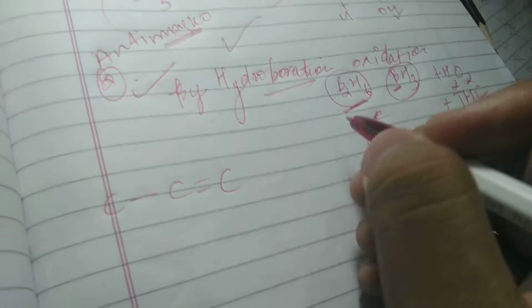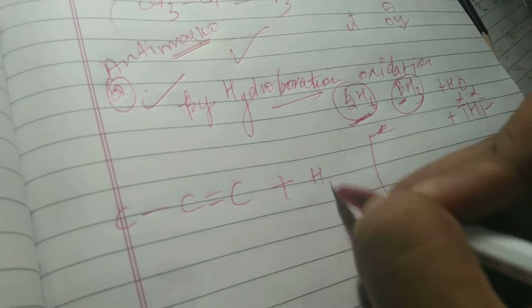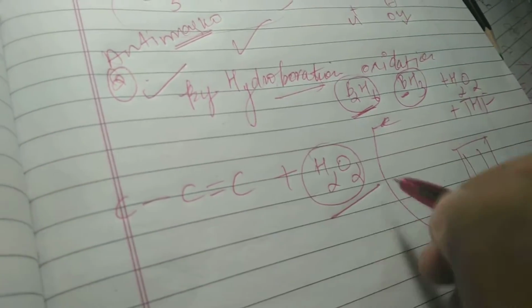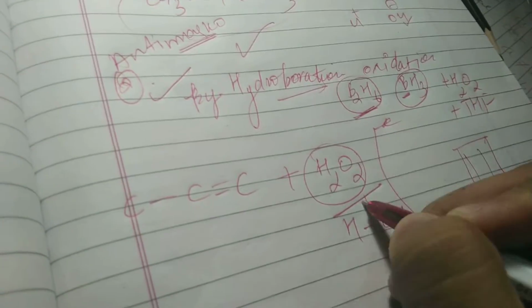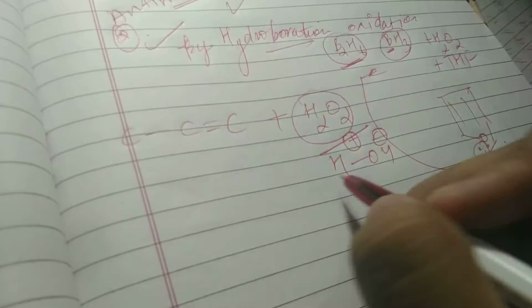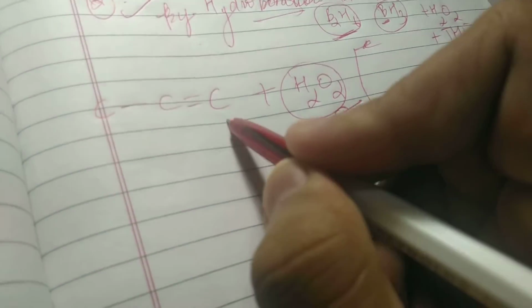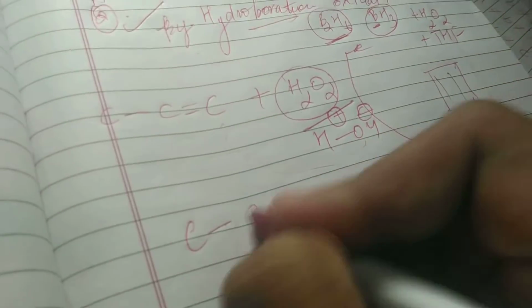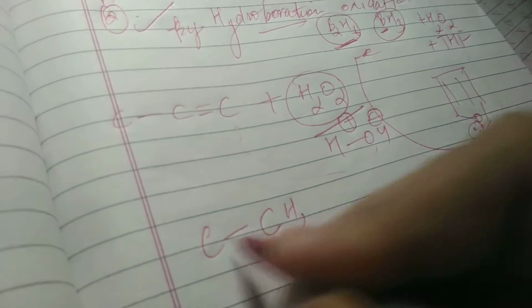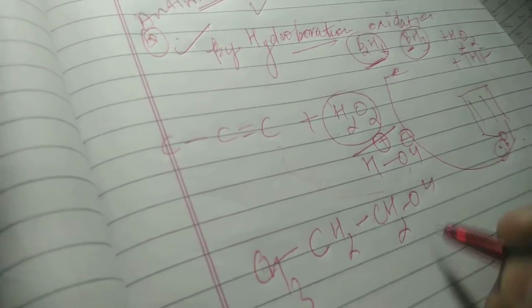So what you will do, you will also take an alkene, C double bond C, and you will just add. So here it is H2O2. So HOH, you can simply in a raw manner add H plus OH. Now it is anti-Markovnikov, so the addendum will go to that carbon which has the higher number of hydrogen. So it will become CH3, CH2, CH2 OH. So it will be a 1 degree alcohol.